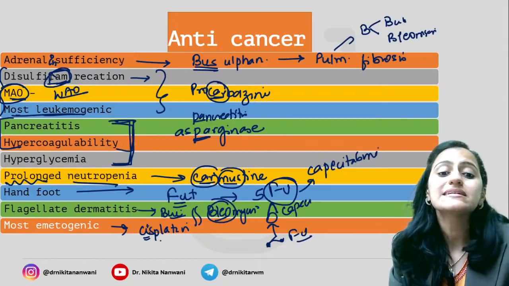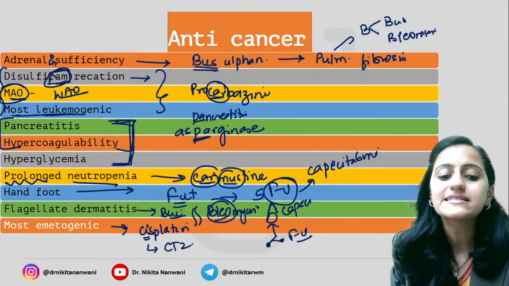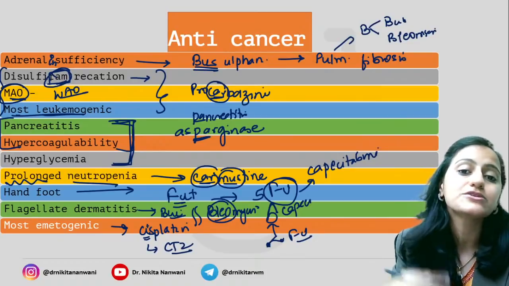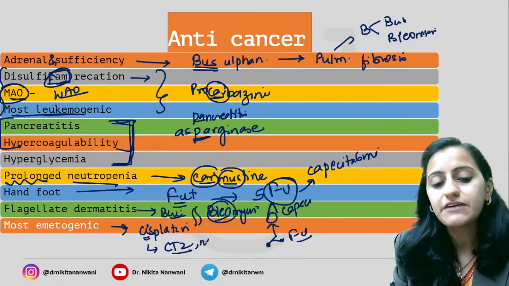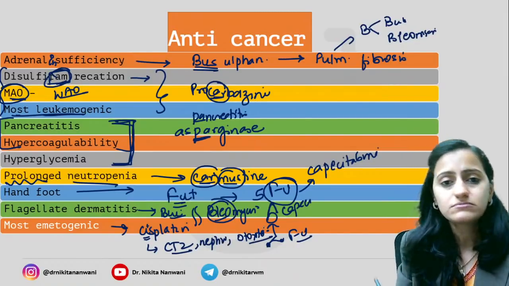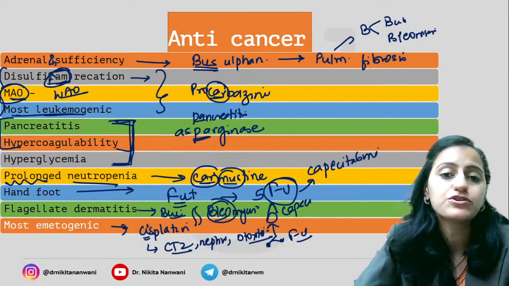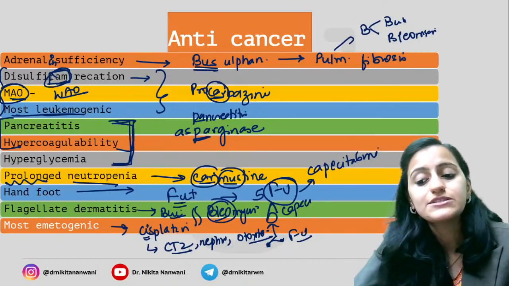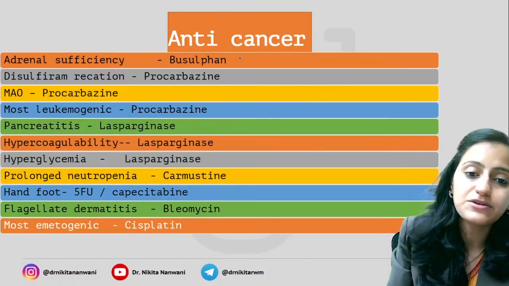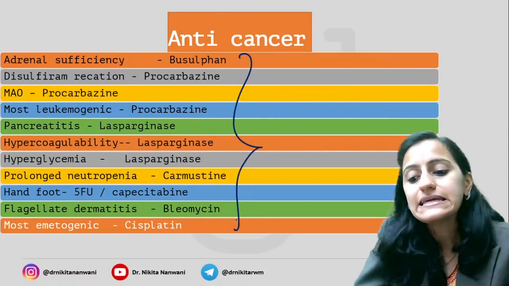Most emetogenic, that is cisplatin. You can remember cisplatin for vomiting, the CTZ in the medulla area where it acts. It causes vomiting. It is nephrotoxic also. It is ototoxic as well. Right, it's ototoxic, nephrotoxic, most emetogenic, that is your cisplatin. Okay, these are the most important side effects that you need to remember with the anti-cancer drugs.